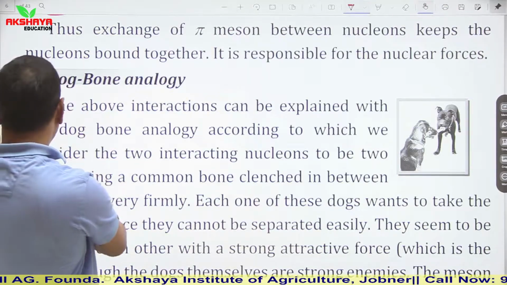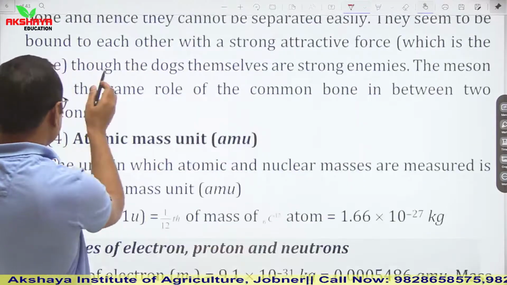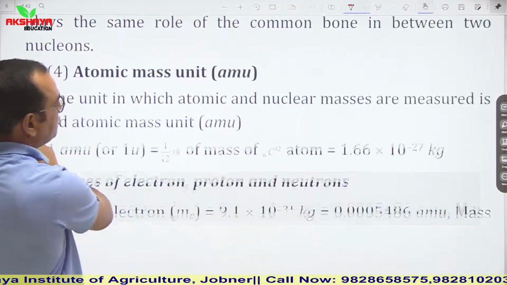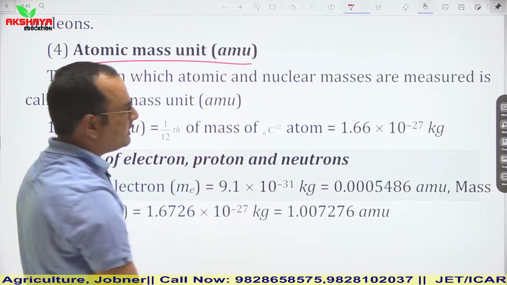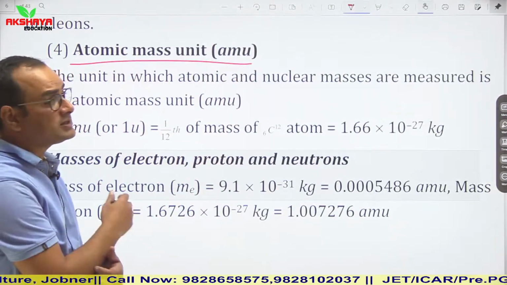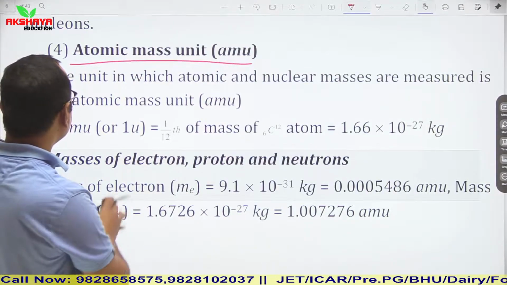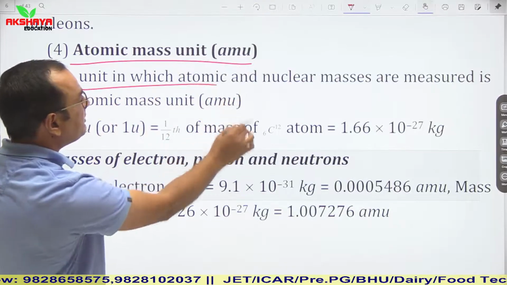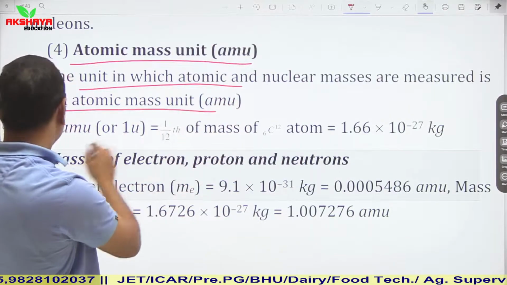Now see this dog bone analogy. This is simply for explanation of pi meson particle exchange, as I told you earlier. Now see atomic mass unit, AMU. The atomic mass unit is a standard measurement of the mass of nuclei of any substance. The unit in which atomic and nuclear masses are measured is called the atomic mass unit.